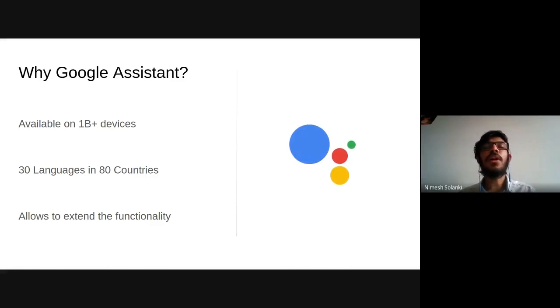Google Assistant also allows the platform to extend the functionality, which is Actions on Google. Actions on Google is a developer platform which allows you to extend the functionality of Google Assistant so that you can serve the users more efficiently. If you have a website, you can also have a presence in voice where you develop for Google Assistant, and anyone can access your website. You can develop for voice also.